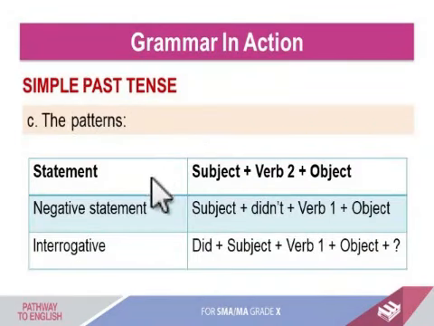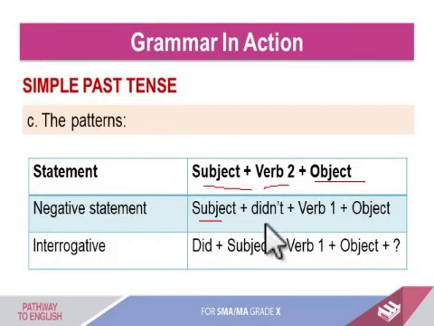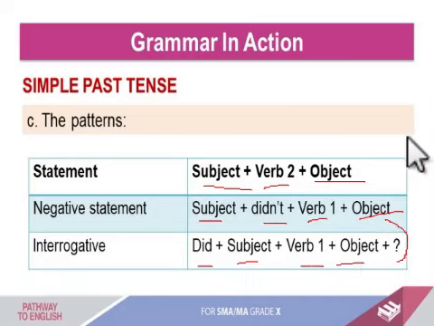So the pattern or the formula of simple past tense: subject plus verb 2 and object. For a negative statement, subject plus didn't plus verb 1 plus object. And then interrogative, did plus subject, verb 1 and object, and then a question mark. I told you before about the formula, so we just replay it because we study about recount text.